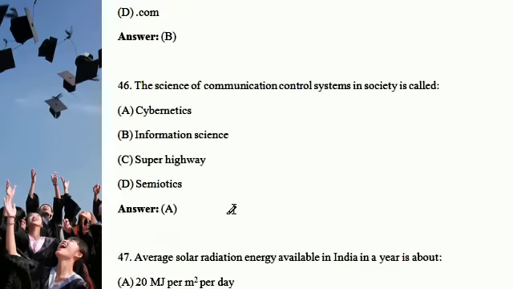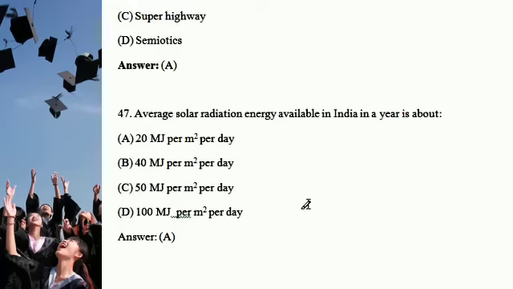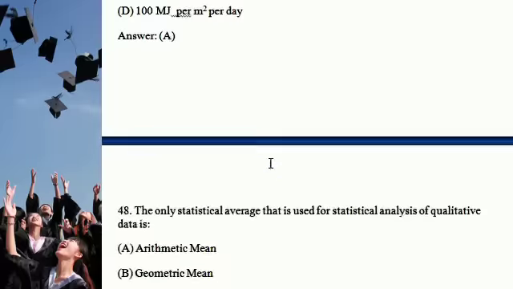And next question: the science of communication and control systems in society is called, definitely, cybernetics. And next question: the average solar radiation energy available in India in a year is about 20 joules per square meter per day. This is the right answer.